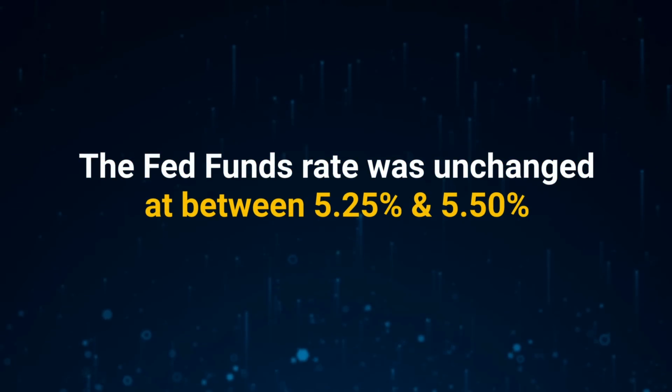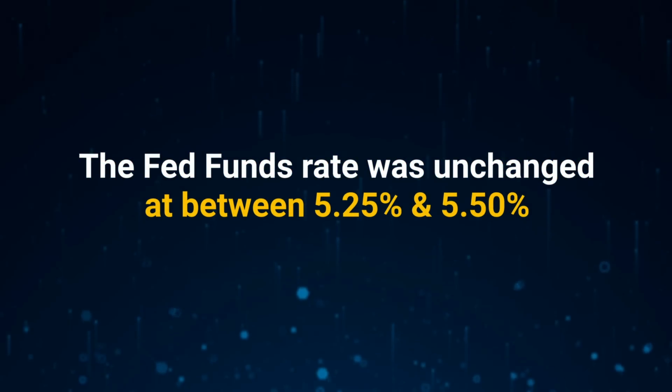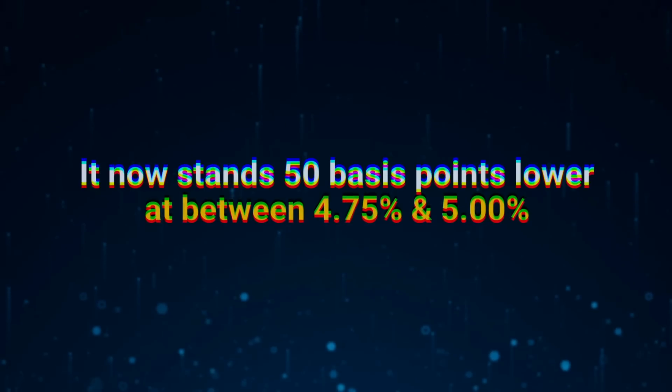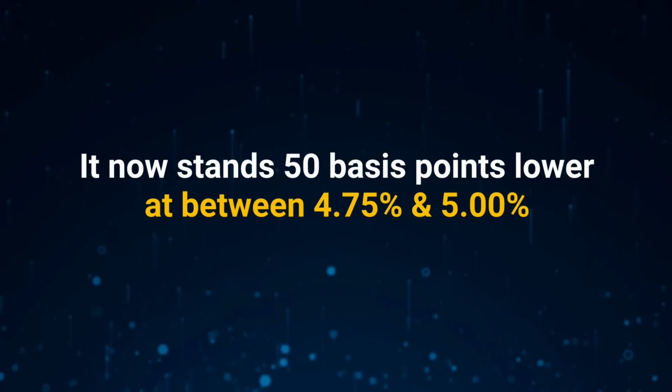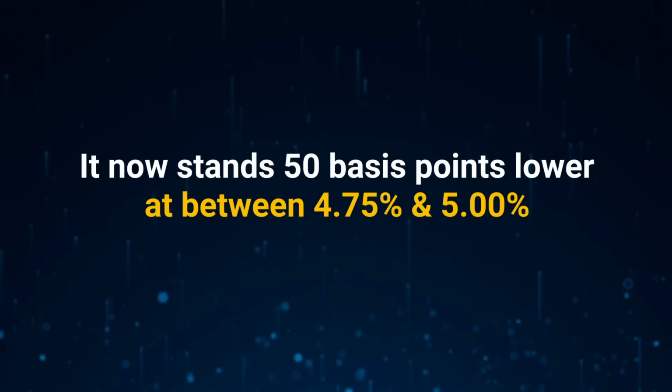The Fed funds rate is normally set as a range. So as I mentioned earlier, between July of last year and just earlier this week, the Fed funds rate was unchanged at between 5.25% and 5.5%. It now stands 50 basis points lower at between 4.75% and 5%, which quite frankly was more than we had expected, given that core inflation last month came in higher than projected, and retail sales are still going strong.